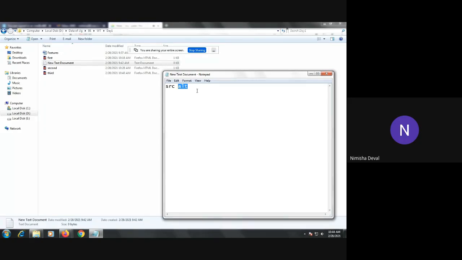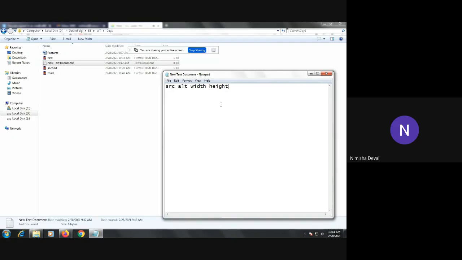Afterwards, width is there. Right now I'm showing you different conventions or syntax while using the image or fetching the image in your code. Another part is the width. This is optional, but whenever you want to provide the width and height of that image, you have to use these attributes, width and height.